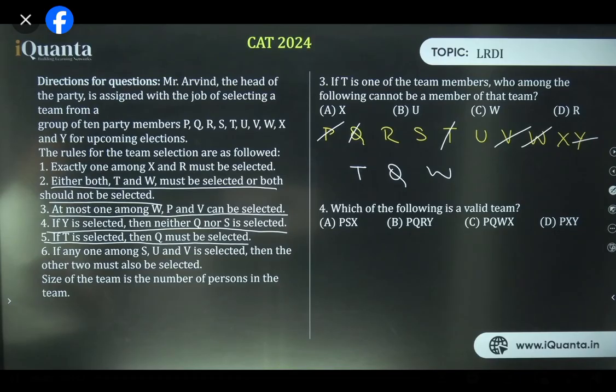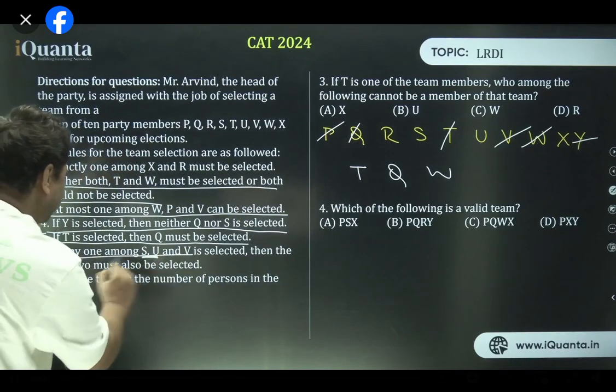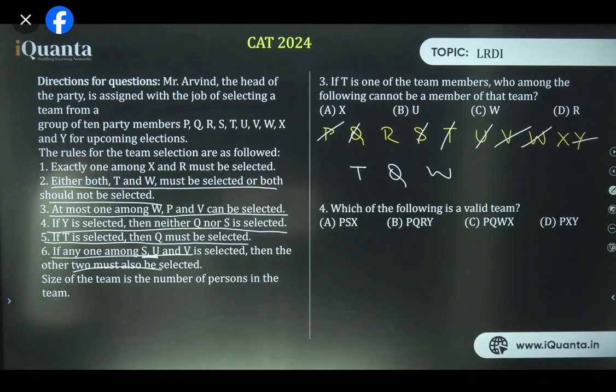What else do we have? Because V has gone away, S and U also cannot come from point number 6. Is that right? So S and U also go away. Is that clear? Everyone? Harsh, exactly. That is the correct line of thought.